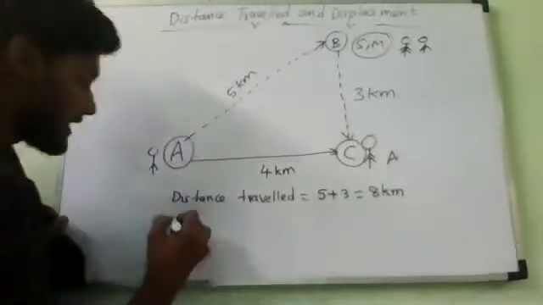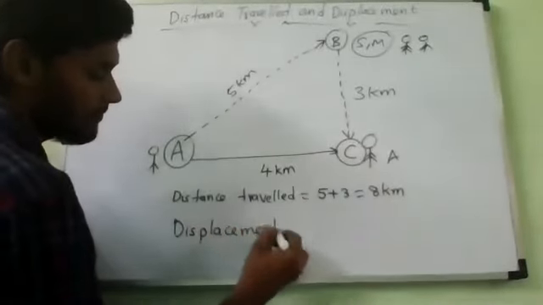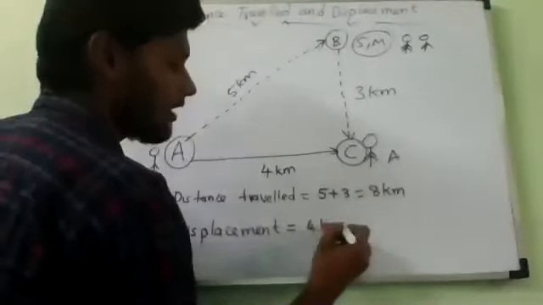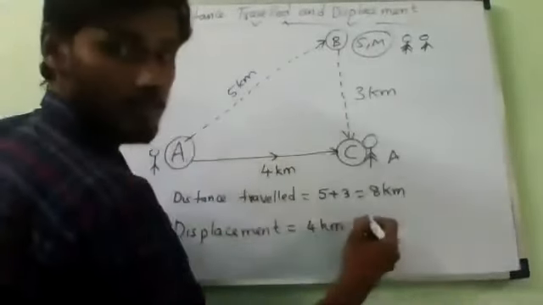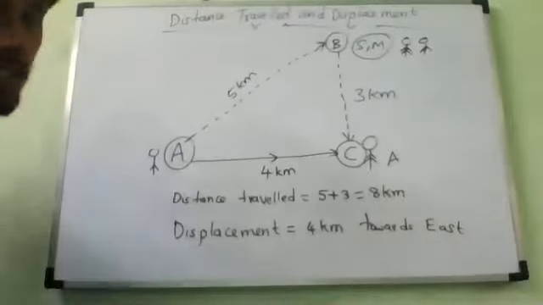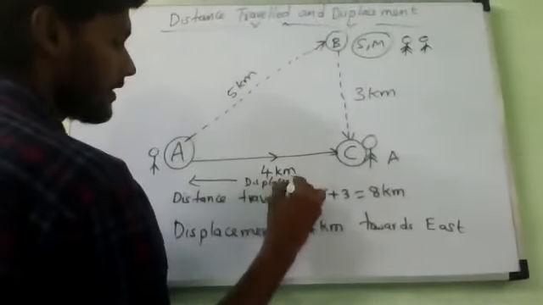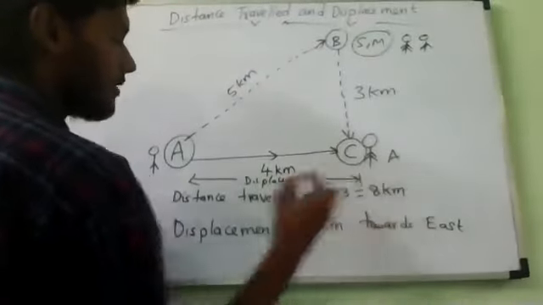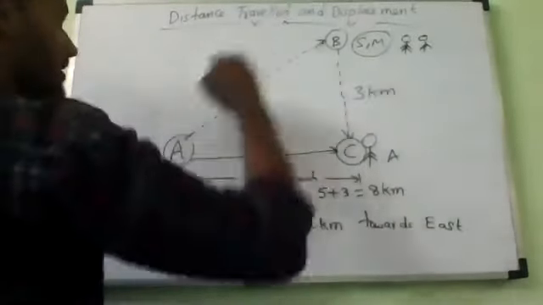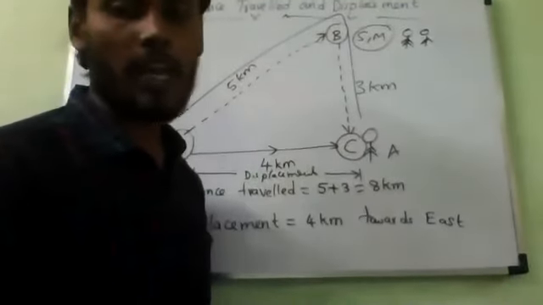Understanding? Now, displacement, tell me. What is the displacement? 4 kilometers. And direction is what? 4 kilometers, in which direction? Towards east. Understanding? That is also important. Write it. This is displacement, and this is the distance. All of you note it down. This is example 1. Is it okay?